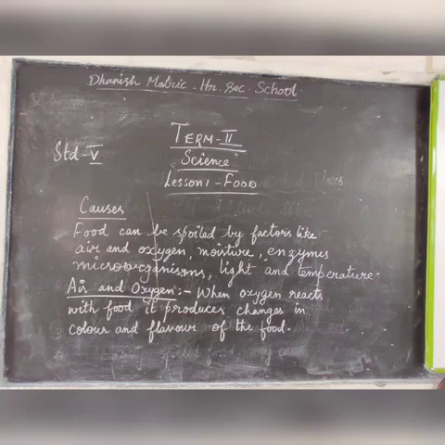First, air and oxygen. When the oxygen in the air reacts with the food contents, it produces changes in the color and flavor of the food.